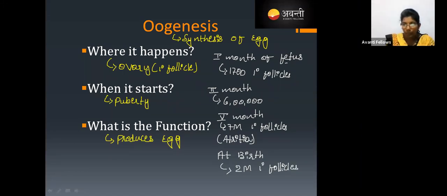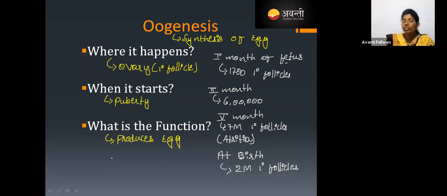These primary follicles are not functional yet, because they become functional and convert into an egg only at puberty. But atresia continues after birth also.